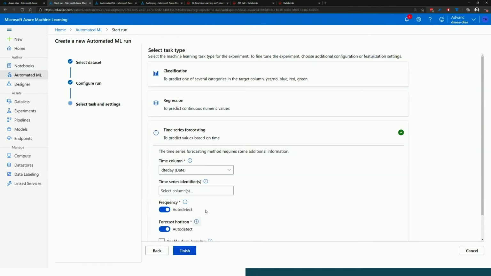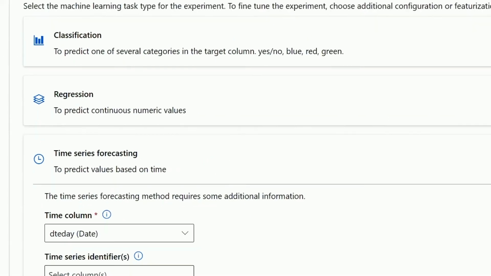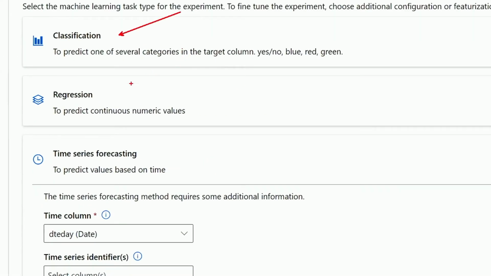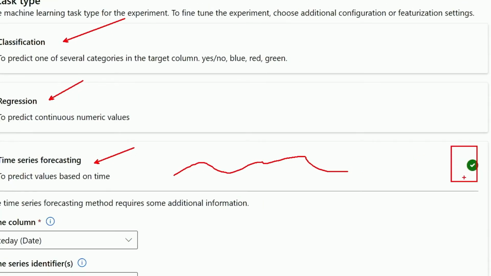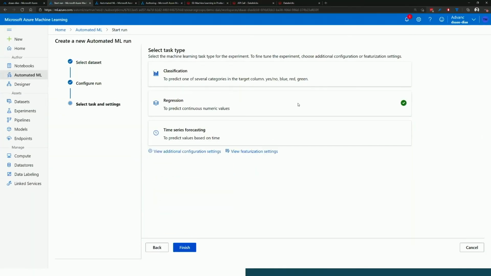If I hit next, it will then ask, what are you actually trying to do? Are you trying to do a classification problem, a regression problem, or a time series? So am I trying to predict a label for classification, which is categorical? Is it a binary decision? Am I trying to predict something numerical, or something across a time series? It's defaulted to thinking that my data is time series, but actually what I want to do is change that to regression. And then I would hit finish, and that's going to start spinning everything up so that we can see all of this running.